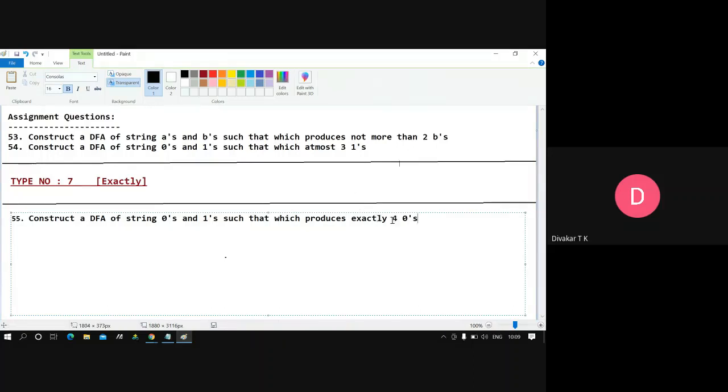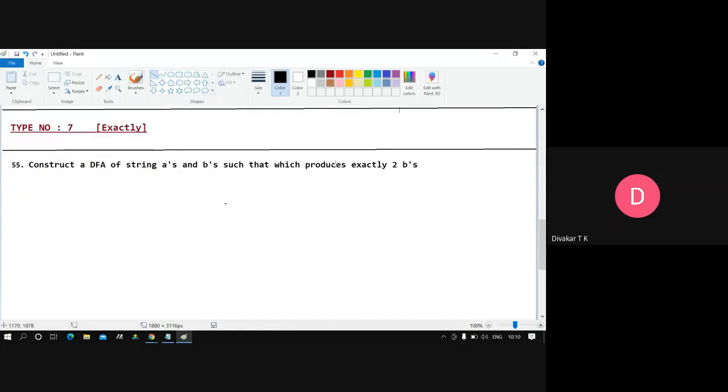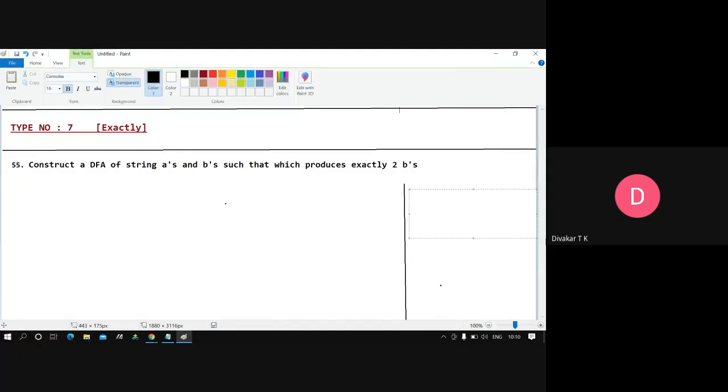If we get confused, we'll make it A and B only. Then we'll make it two B's. Exactly it should produce us two B's. Then we'll go for exactly four zeros, and all the rest is the same. Now, always, it's my way of writing, the working space. In the working space, we are just checking the requirement part. What is the requirement here? Exactly two B's we want.